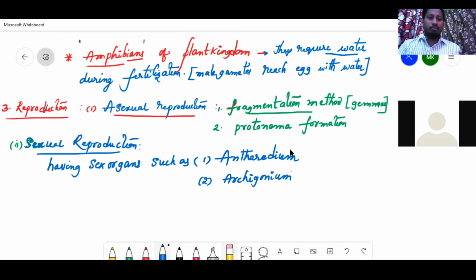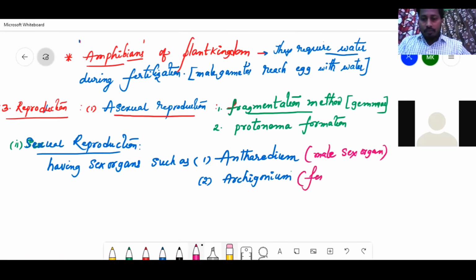Antheridium is a male sex organ. Archegonium is a female sex organ. See, this is an easy bit here.